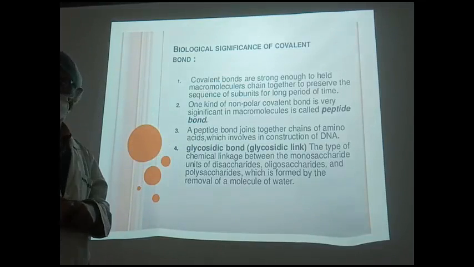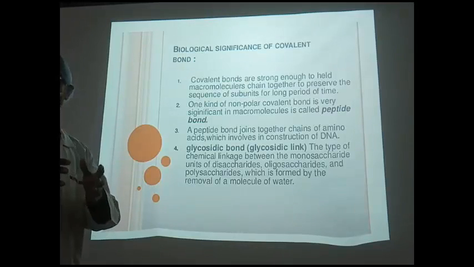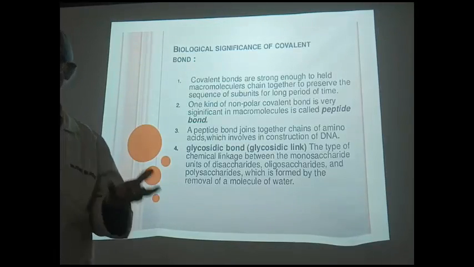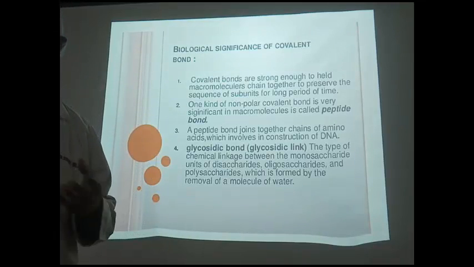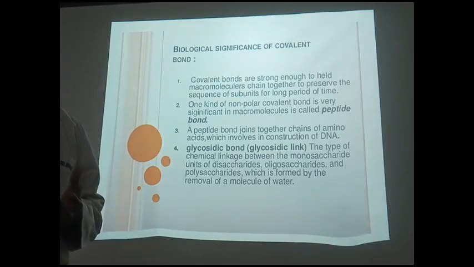Glycosidic bonds are another one, which you will find in building up the carbohydrates, the complex carbohydrates. Everything is built by these glycosidic bonds. That is also due to loss of some water. Water helps here as a reactant and product. Next please.